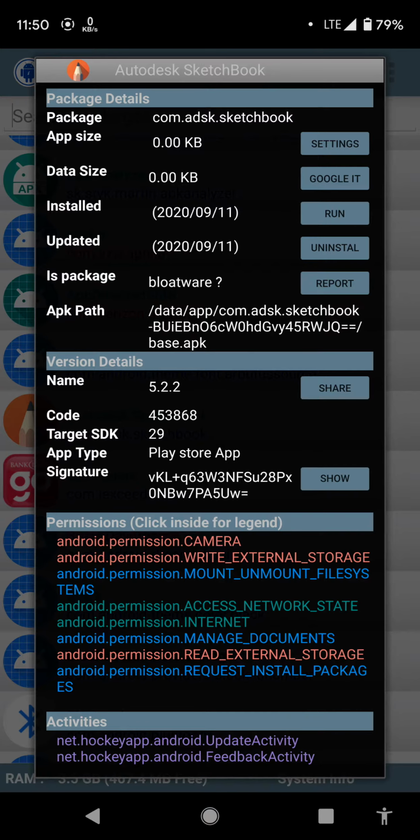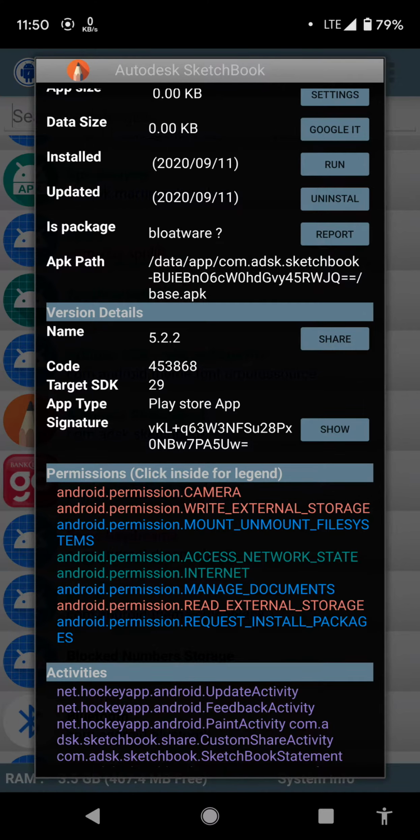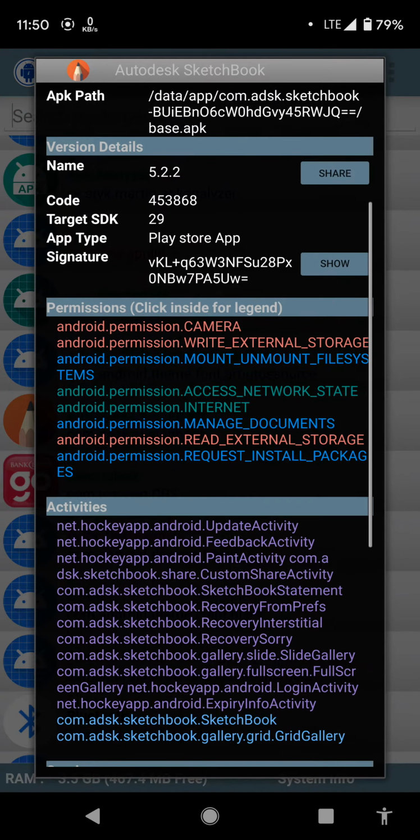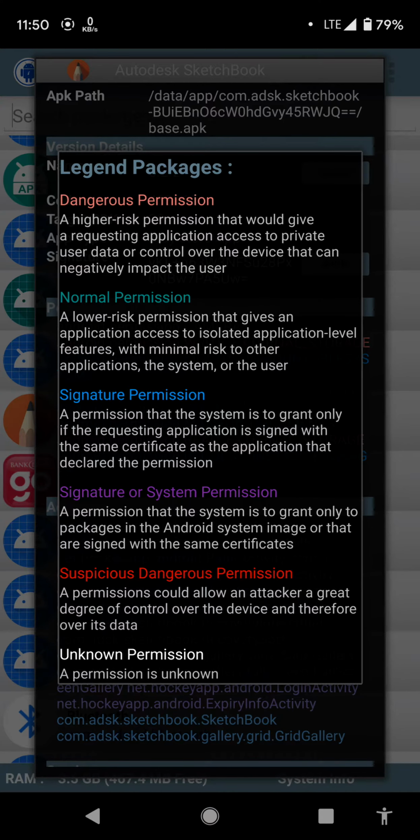This application also displays the version details. The version of Autodesk that we analyzed is 5.2.2, and the app source is the Play Store. Okay, let's see the permissions. It has six types of permission: dangerous permission, normal permission, signature permission, signature or system permission, suspicious dangerous permission, and unknown permission.